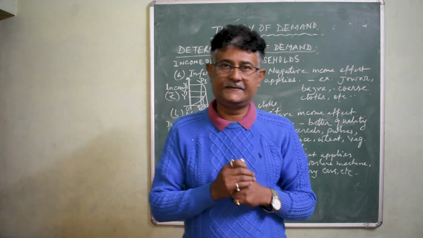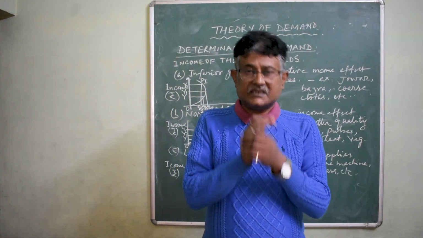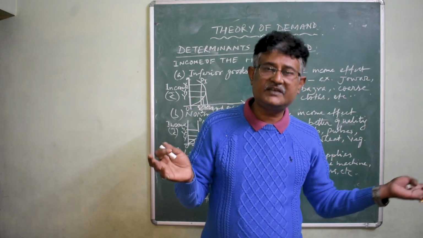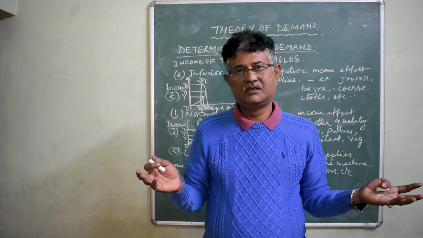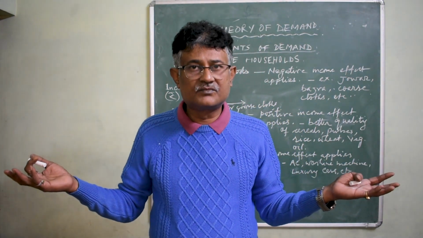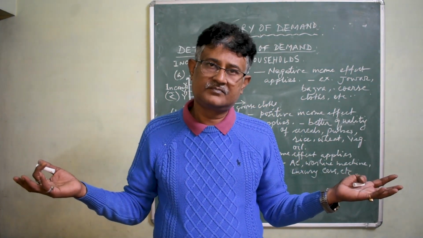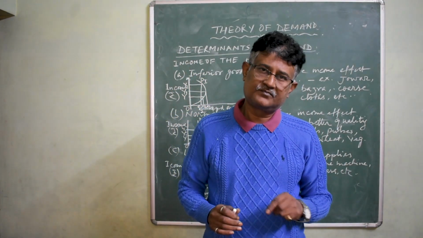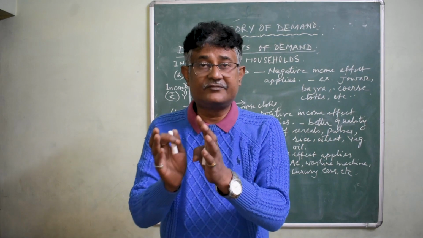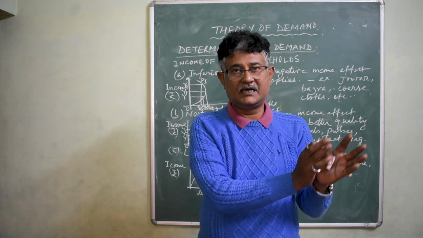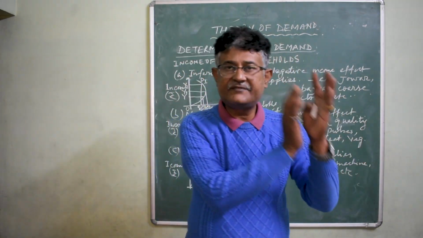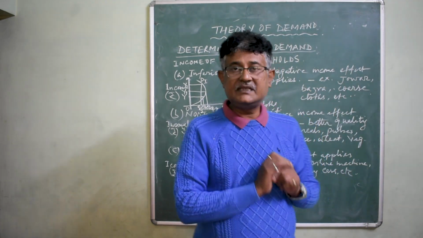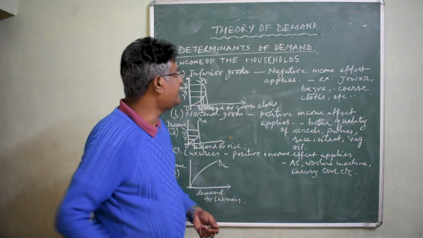But on the other hand, if the taste and preference of the people become unfavorable to the product, what will be the behavior of the individual? He will buy less of the commodity at the same price. So in that case, there will be a decrease in demand and the demand curve will shift towards the left at the same price.